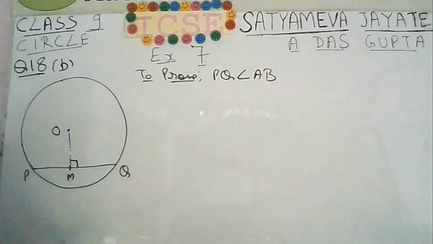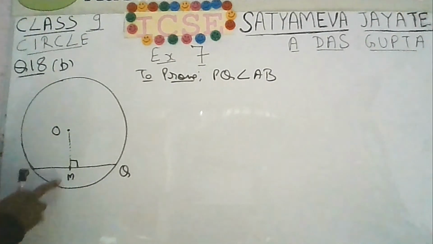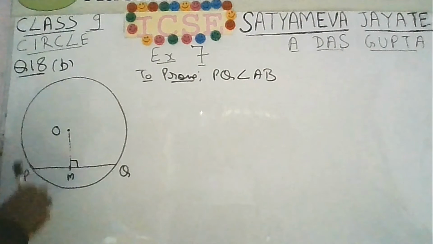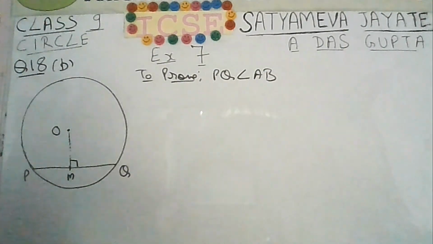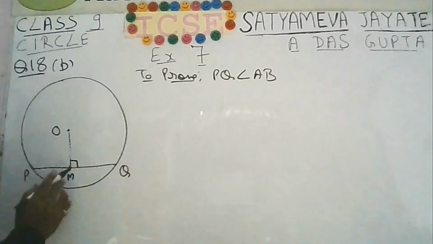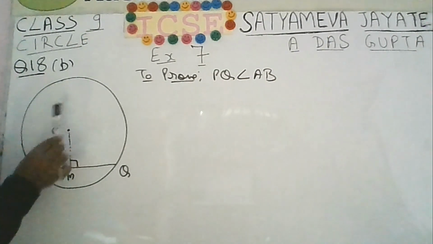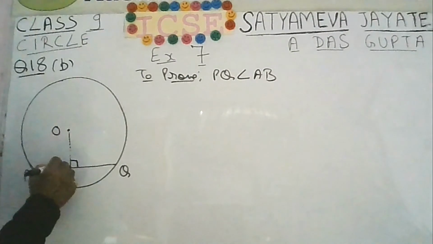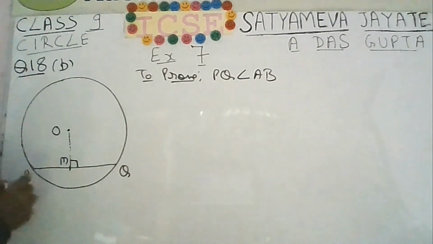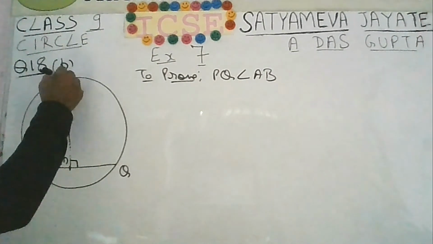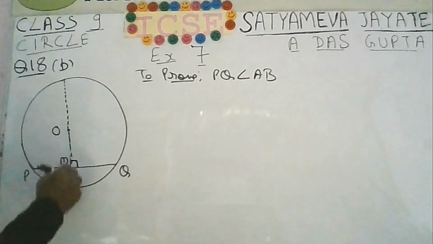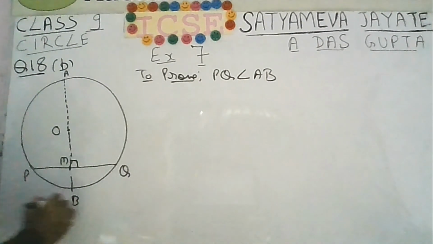So if PQ is one chord, you draw any other chord passing through this M that is given in the question. The second chord AB passes through the point M, where M is the midpoint of PQ. So you can draw the second chord like this. How does it matter? This is point M, so it should pass through M. What is the issue? We can have a chord like this, isn't it?